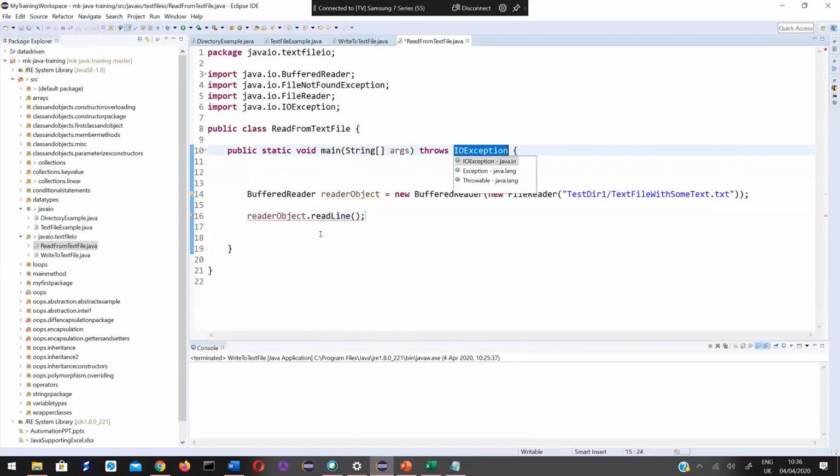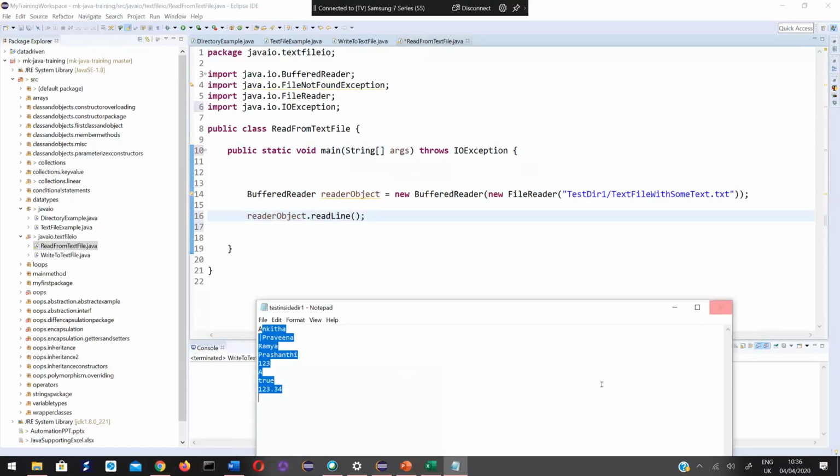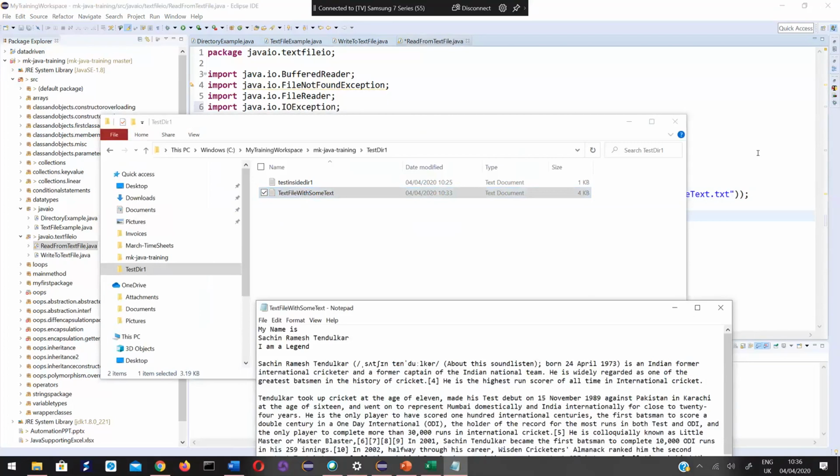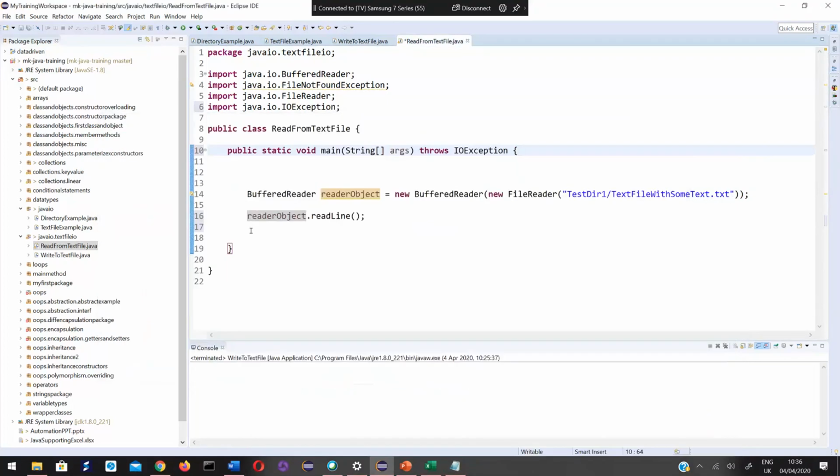Add the throws declaration. Since we know that this readLine method returns a string, just a line, it reads one line at a time present in the file. So one line at a time gives that value. I am storing that value into a string variable, let's say str. I'll simply print that value.